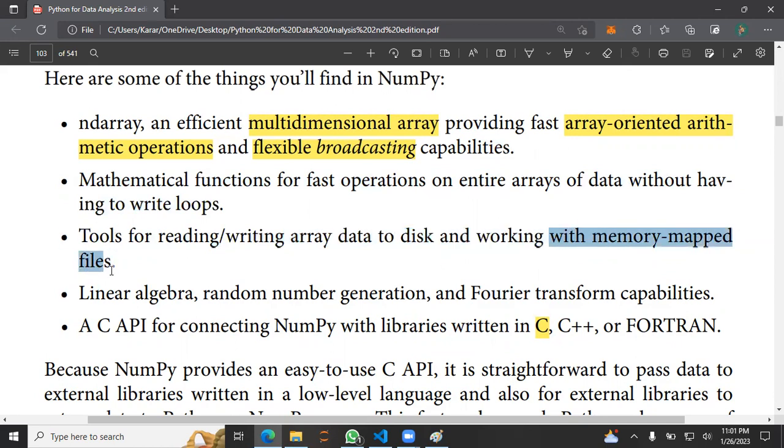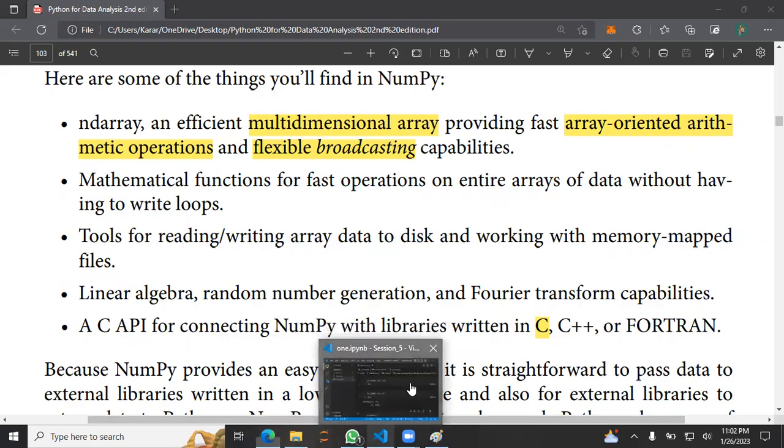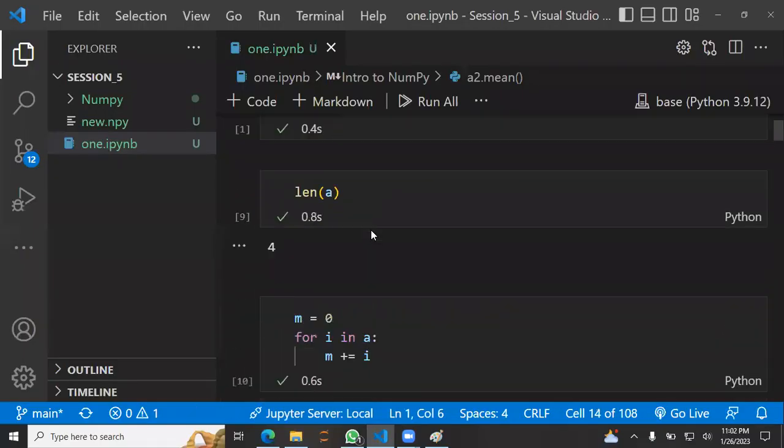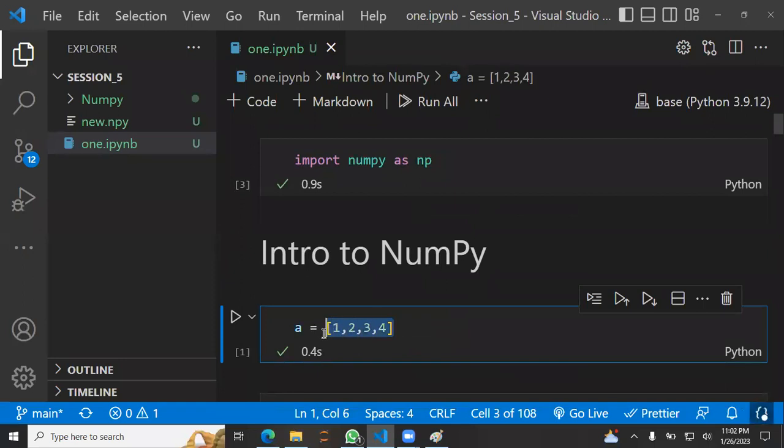We're going to talk about this point in a while. This is important, but that's really about how the NumPy arrays are stored on disk or how they're mapped into memory, and that's not really important. But the important part was that we can read and write that stuff to our local disk drive. But if you notice this list, we can't really save this list to our local disk.